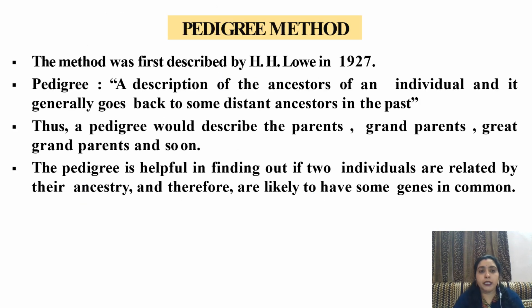Second method is pedigree method. The method was first described by Lowe in 1927. Pedigree is a description of the ancestors of an individual, and generally goes back to some distant ancestors in the past. Thus, a pedigree would describe the parents, grandparents, great-grandparents, and so on. The pedigree is helpful in finding out if two individuals are related by their ancestry and therefore are likely to have some genes in common.